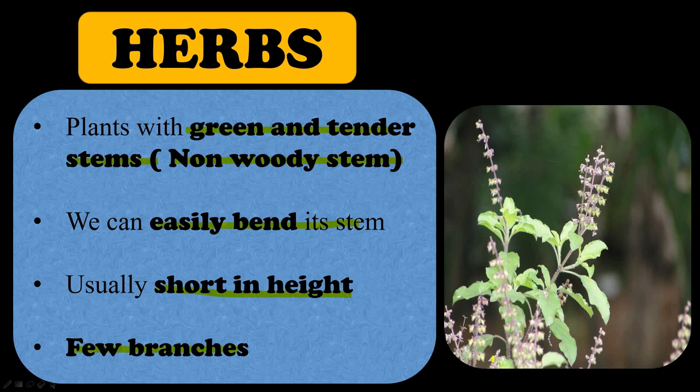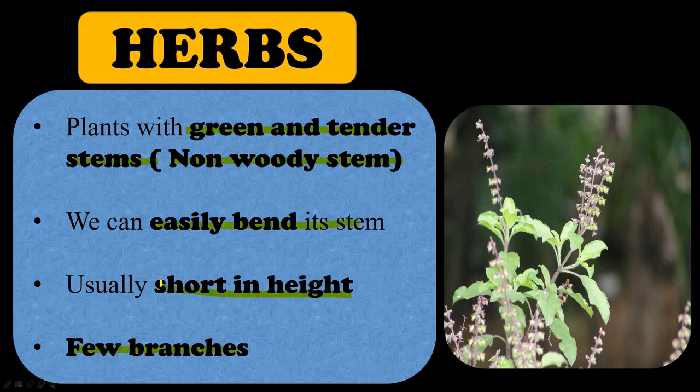As you can see in this picture, this is a tulsi plant. It is a herb. So as you can see, it has green and soft stem, right? Non-woody stem. And if you try to bend its stem, you can easily do that. It is also short in height and has few branches also.